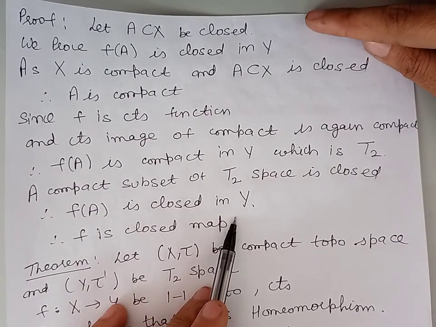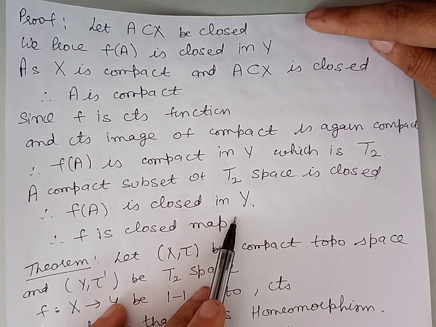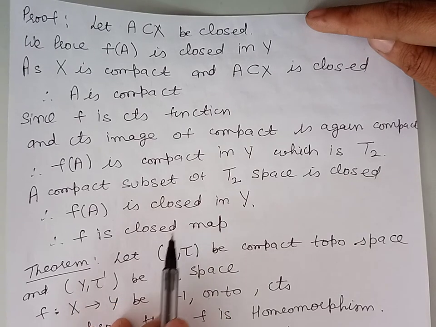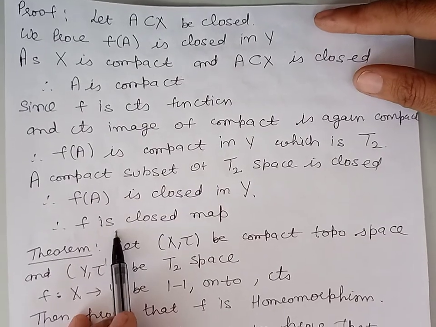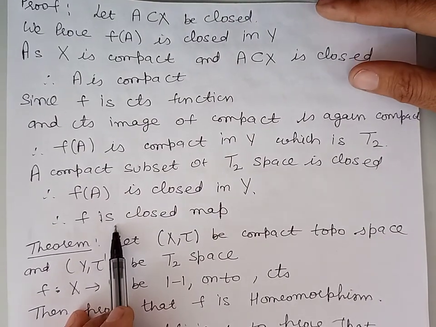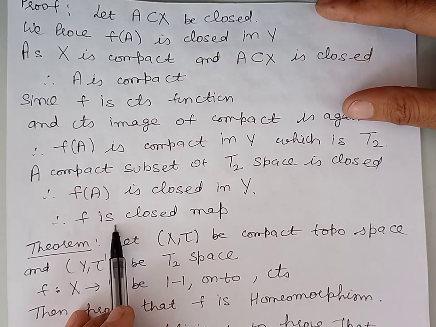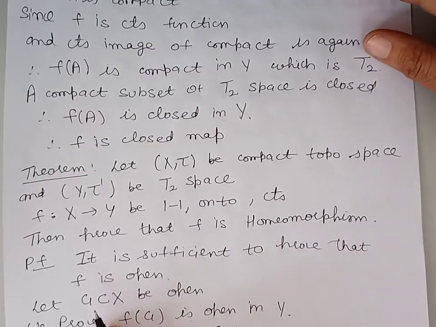So we have proved that the image of every closed subset of X is closed in Y. So by definition, we can say that f is a closed map. Now, our next theorem is,